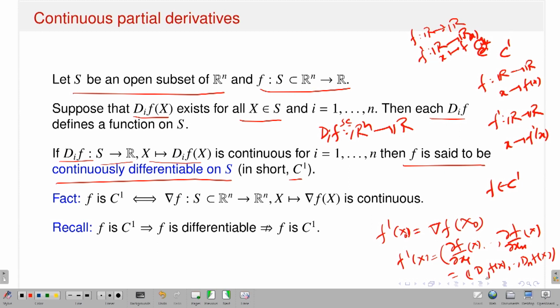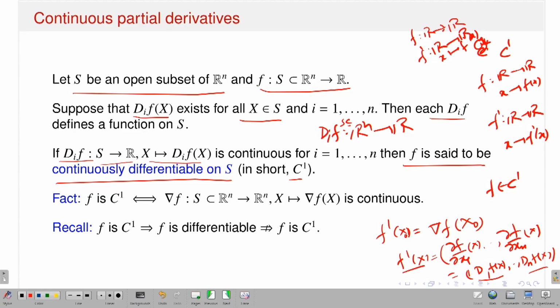Why? Because my derivative is nothing but: the first component is the first order partial derivative with respect to x1, up to the nth component, which is the partial derivative of f with respect to the xn variable, and each of the partial derivatives is continuous. And you know, if I have a function with n components, and each component function is continuous, then my function is continuous.